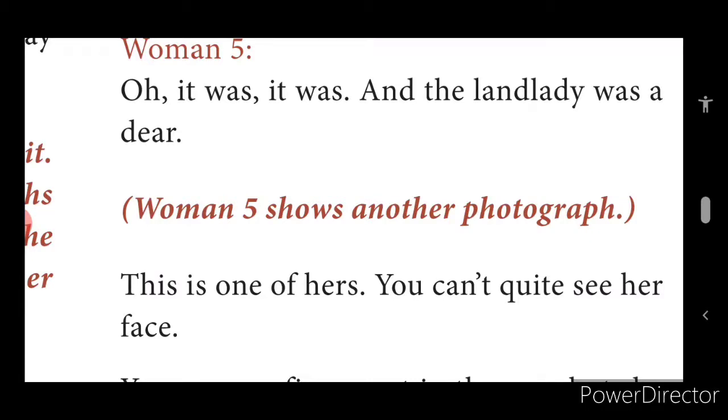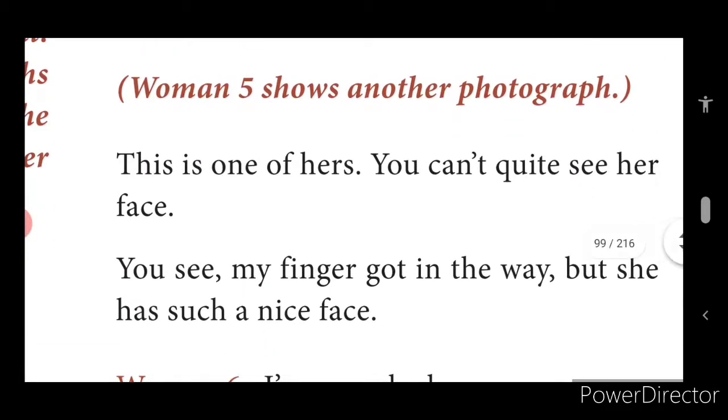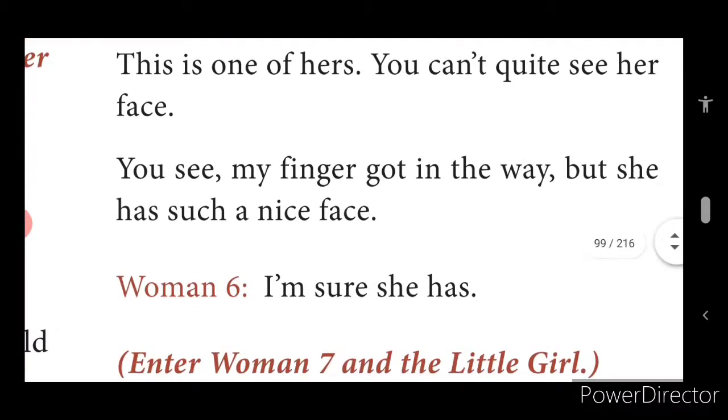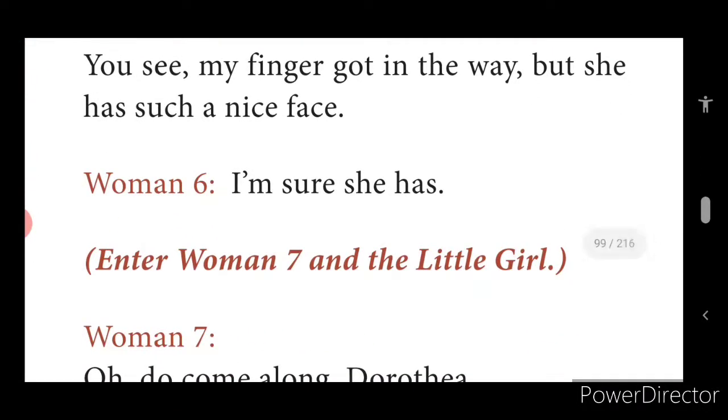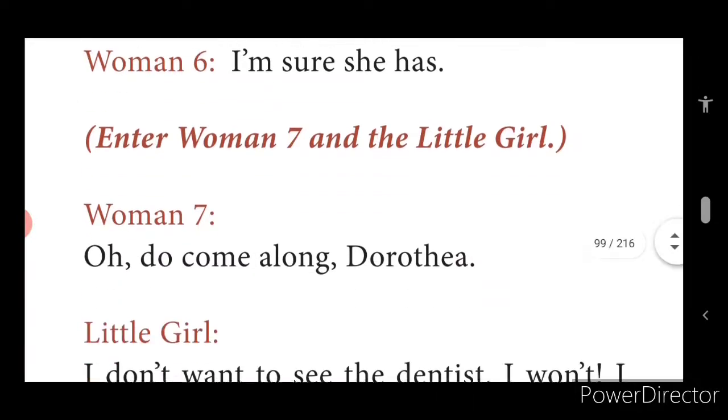Woman 5 shows another photo. This is one of hers. You can't quite see her face. You see, my finger got in the way, but she has such a nice face. Now this woman 5 keeps showing woman 6 one photo after the other, and she says, you can't see her face in this photo, but anyway I'll keep moving my finger as I show you. Now you can see her face. She has a very good face. Woman 6: I'm sure she has.